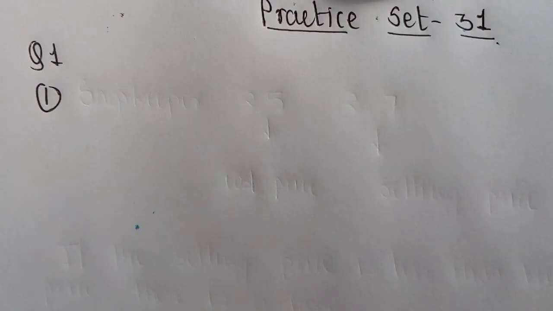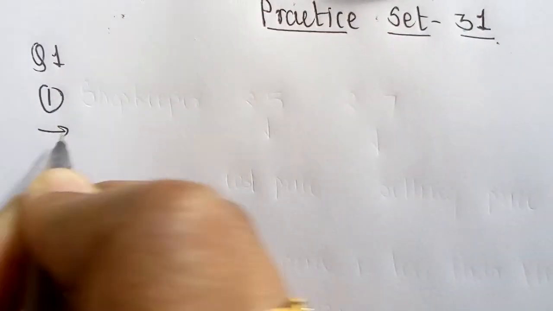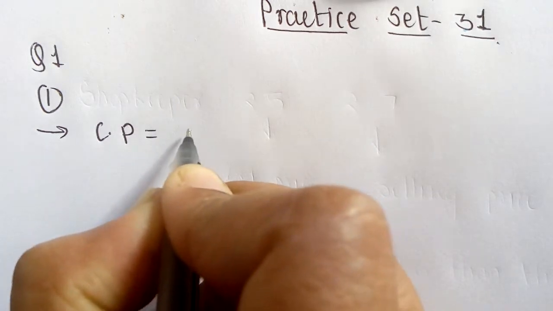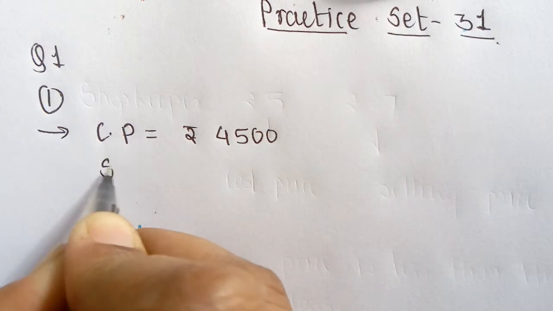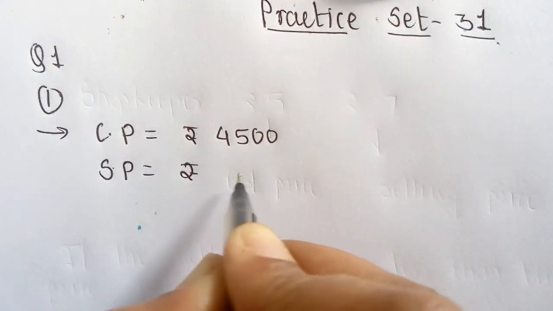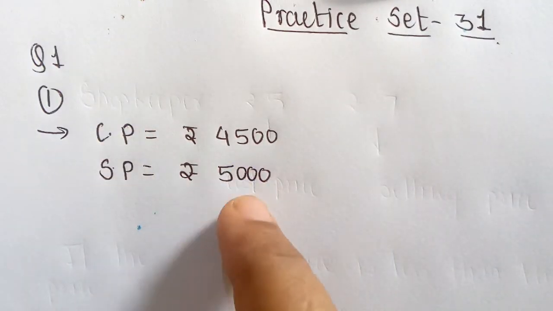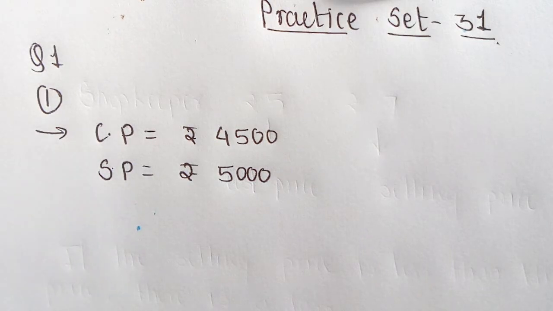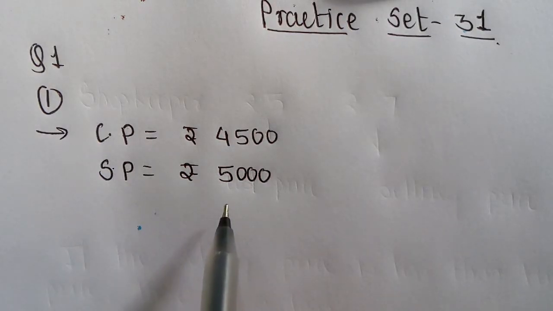In the first example, cost price is given as rupees 4,500. Instead of writing cost price, I will write only CP. It is given as rupees 4,500. And selling price is given as rupees 5,000. So in cost price and selling price, which amount is bigger? 5,000, which means selling price is bigger than cost price. Selling price is bigger than cost price means in this example there is profit.